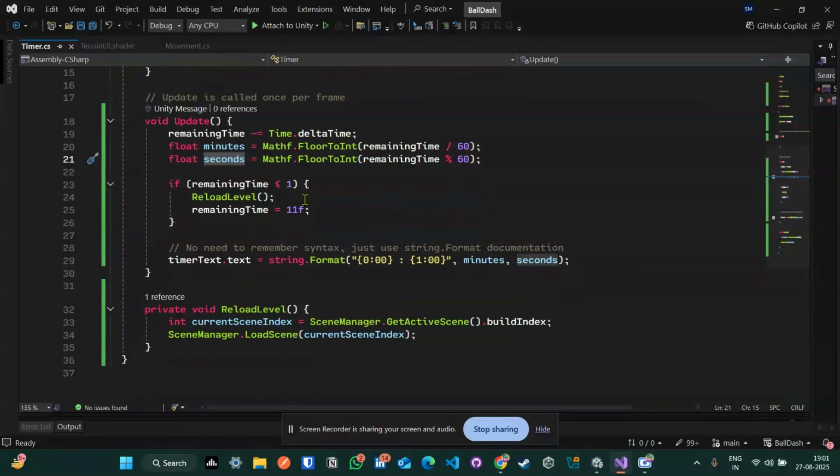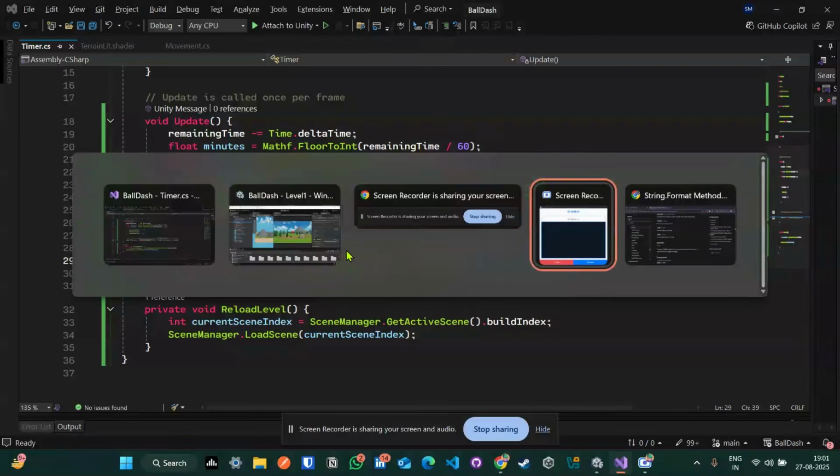So if you go beyond 1 second, so I mean you cross 1 second, as you are starting from 11 seconds and not 10, in that case we have to reload the level. Basically, you have to play that again. And the string format is extremely confusing.